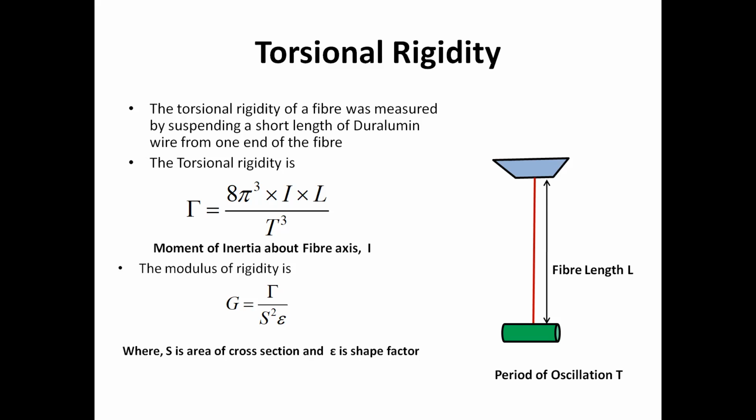As you increase the shape factor, and it is on the denominator, what will happen? If you increase this denominator, the value of rigidity will decrease. So by playing with cross-sectional shape, you can reduce the modulus of rigidity of a fibrous material. In this way, we can start the engineering of different textile materials from the fiber stage itself.